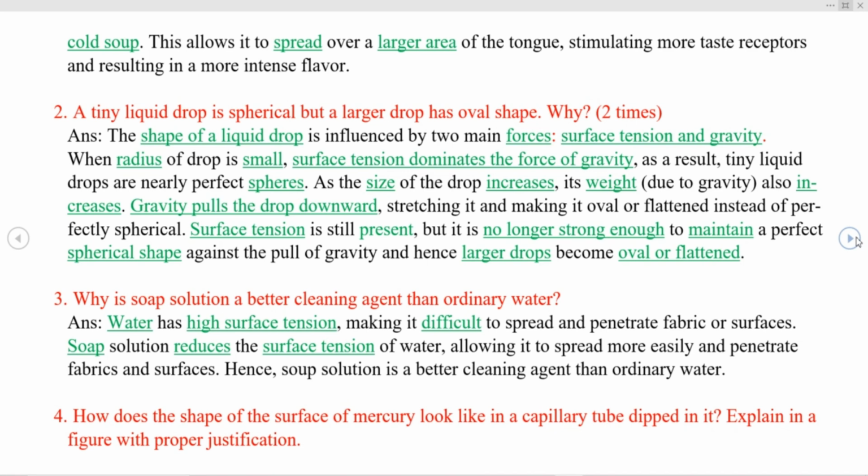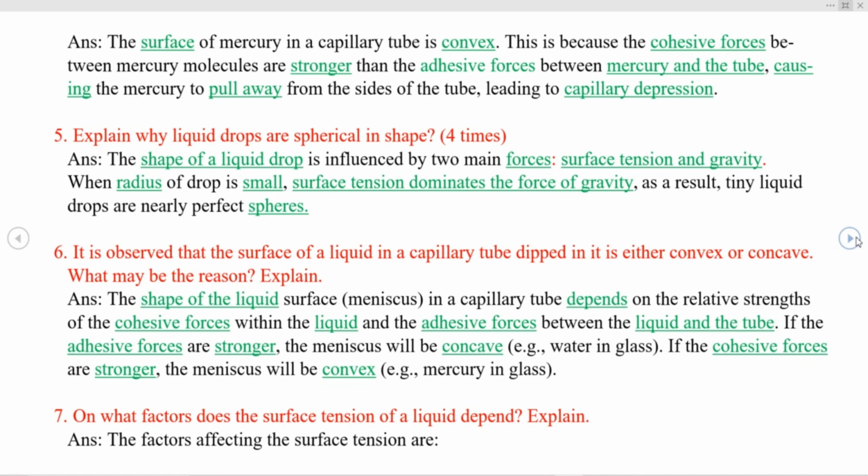Next question we have is, how does the shape of the surface of mercury look like in a capillary tube dipped in it? Explain in a figure with proper justification. The surface of mercury in a capillary tube is convex. This is because the cohesive force between mercury molecules is stronger than the adhesive force between mercury and the tube, causing the mercury to pull away from the sides of the tube, leading to capillary depression.